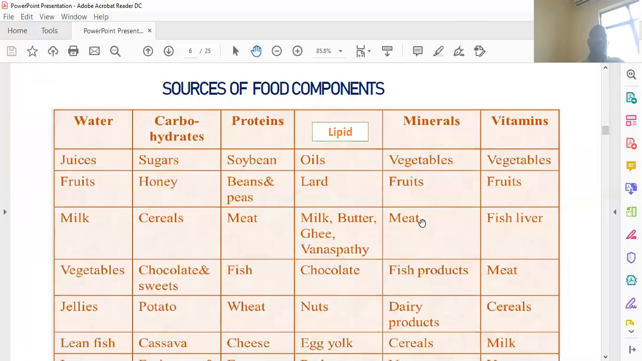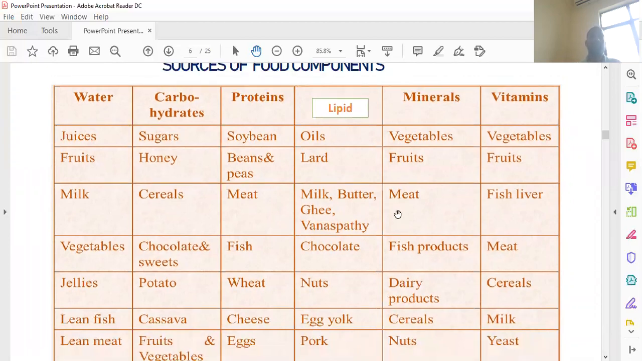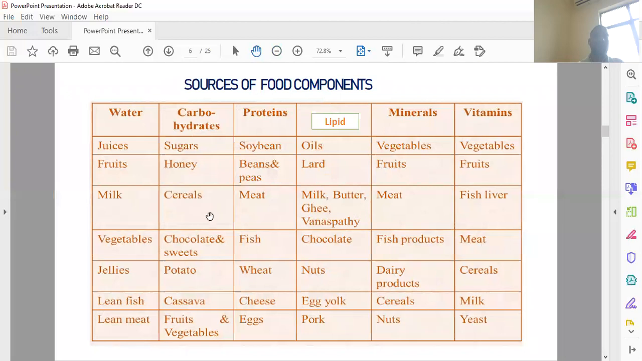Some sources of the foods and the nutrient composition. Here are examples of the sources of the water. These fruits are the major sources of the water.